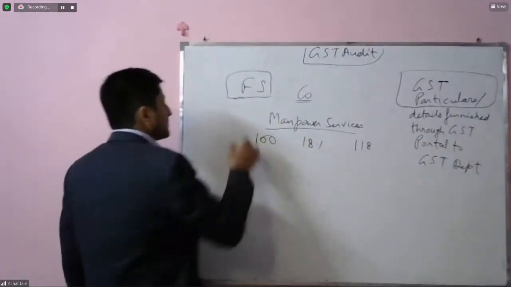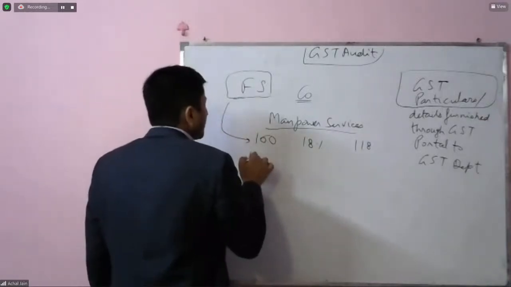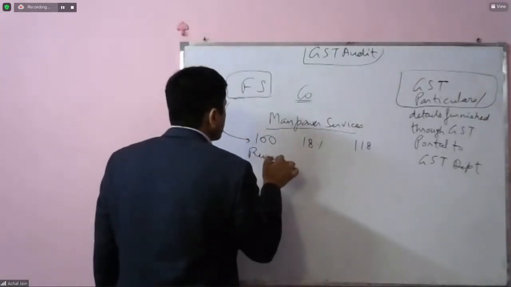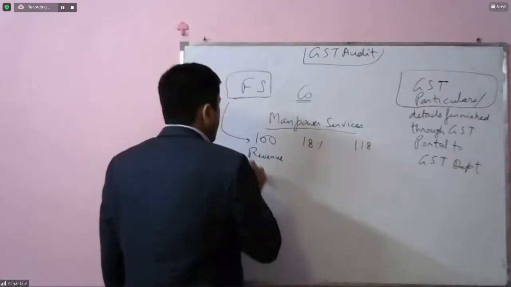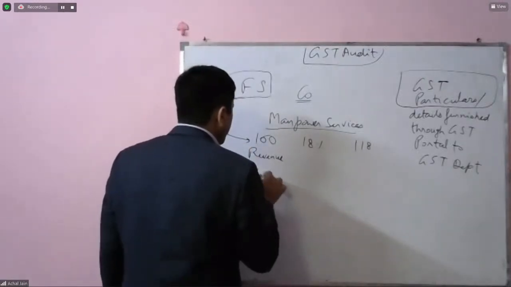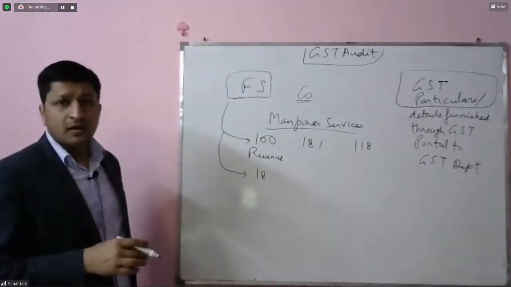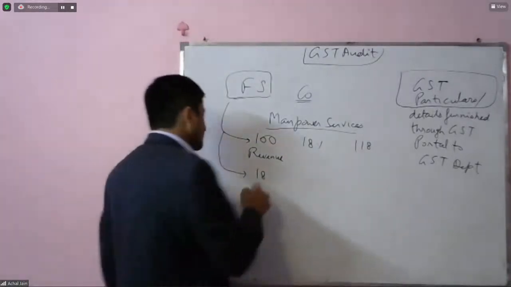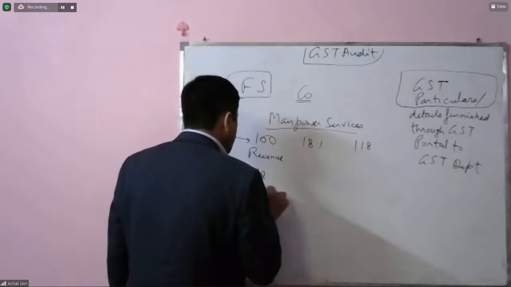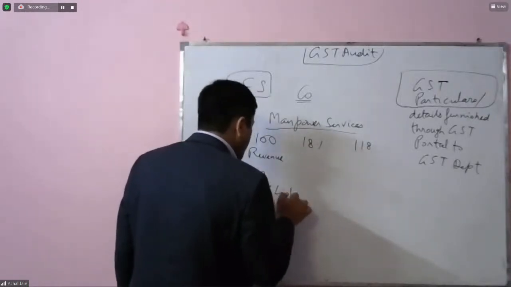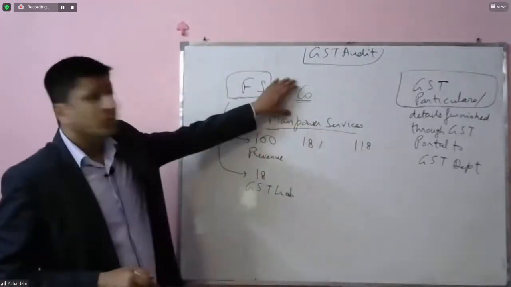Now what will happen? In the books of accounts, this 100 will be recorded as revenue. And in the books of accounts, this 18 which will be collected from the customer will be recorded as GST liability. Because what will this company do?